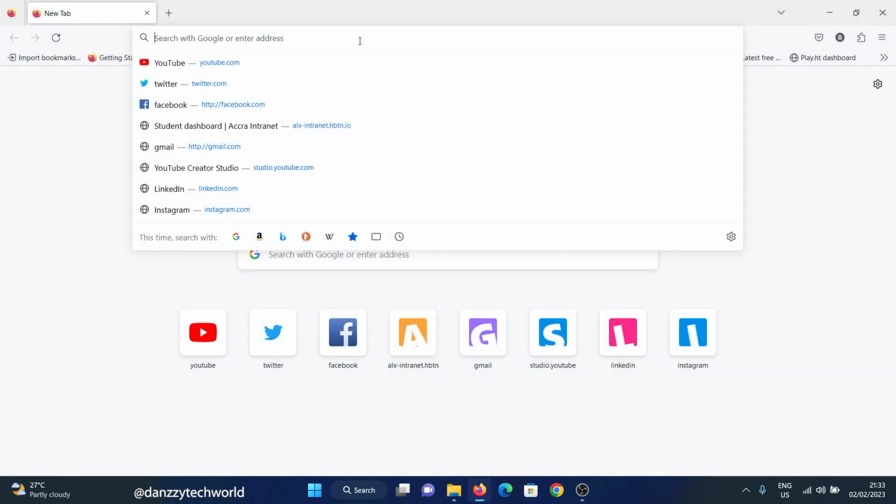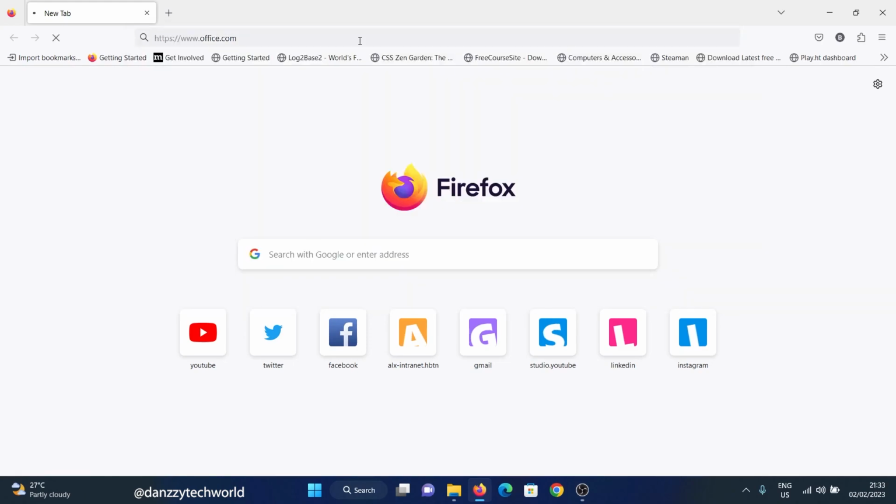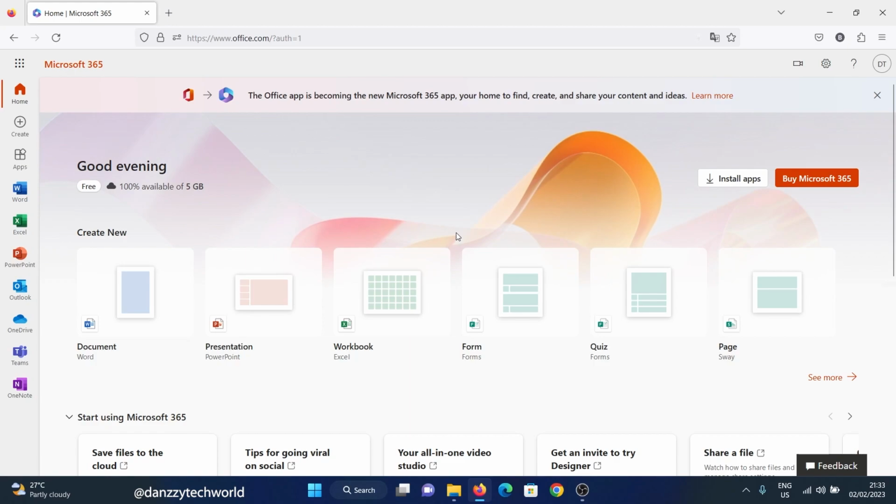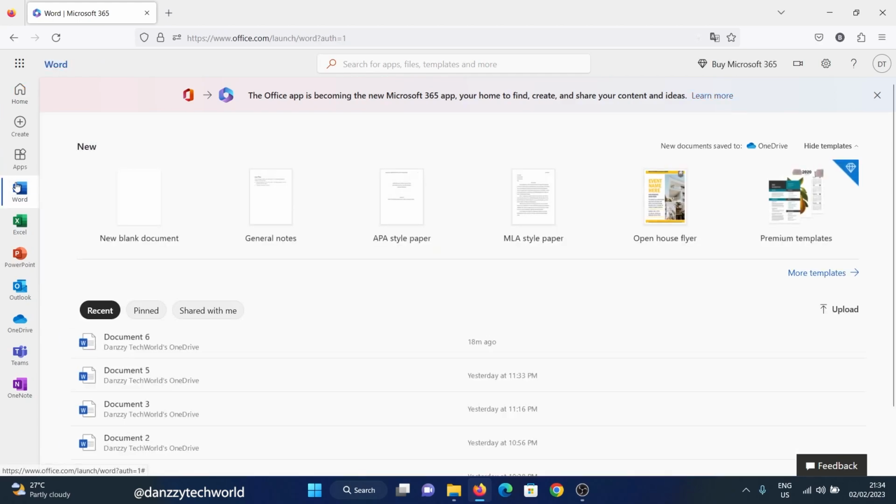With the PC version, you need to open your web browser and then head over to office.com. Once it's done loading, you'll be asked to sign in with your Microsoft Office account if that's your first time, and then you have this interface. On the left hand side, you have a panel which has the normal apps that we find such as Word, Excel, PowerPoint, OneDrive, and Teams as well. The Dictate feature can be found in the Microsoft Word app. Let's tap on it and then click on New Document.